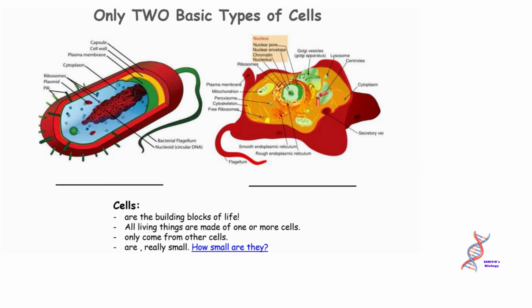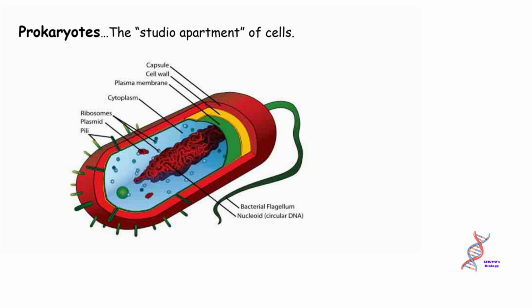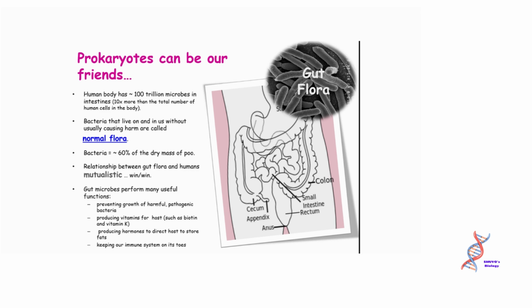Only two basic types of cells are the building blocks of life. All living things are made of one or more cells, and cells only come from other cells. Prokaryotes, the studio apartment of cells. Prokaryotes can be our friends.